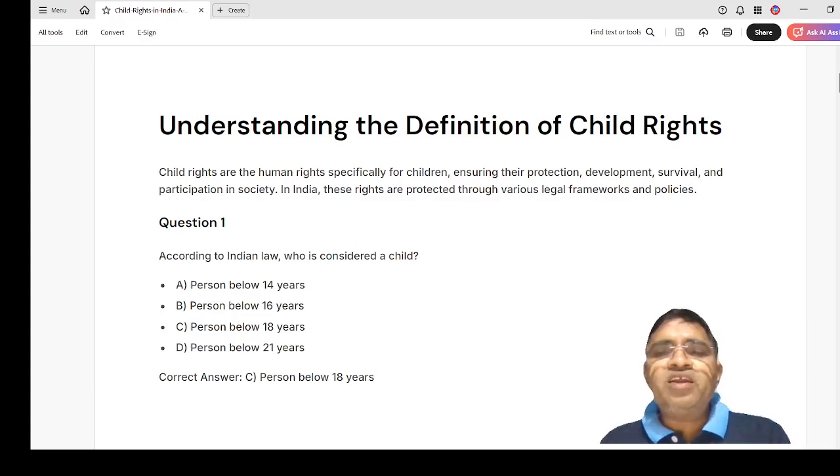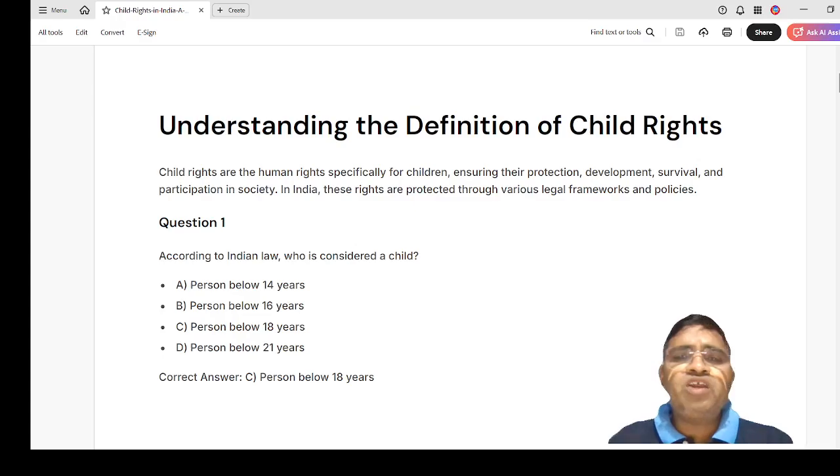Understanding the definition of child rights. Child rights are human rights, especially for children, ensuring their protection, development, survival, and participation in society. These rights are protected through various legal frameworks and policies. So the first question is, according to Indian law, who is considered a child?